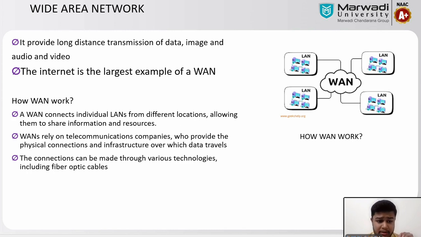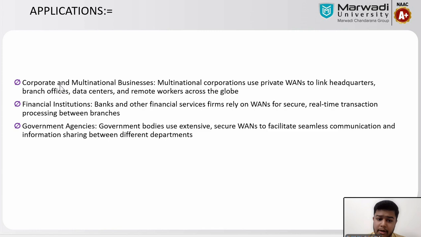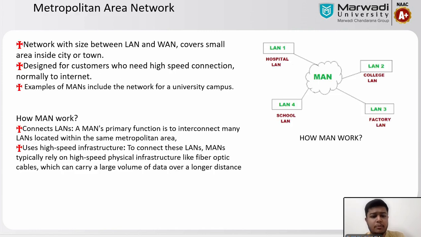Now we will look at applications. Corporate and multinational businesses, financial institutions, and government agencies. Third is metropolitan area network. Here you can see how MAN works. It is similar to WAN, but the main difference is the distance.